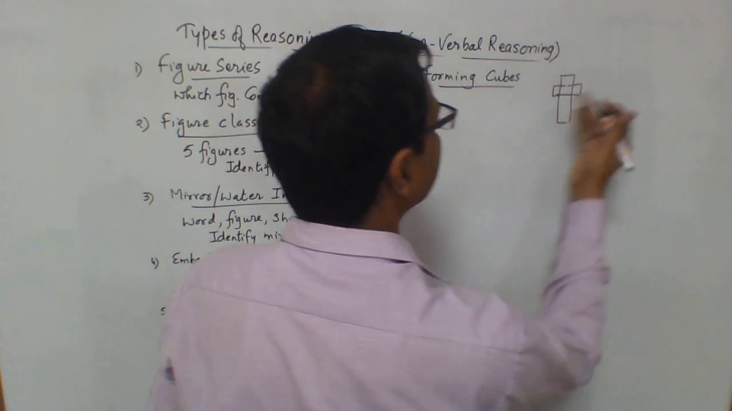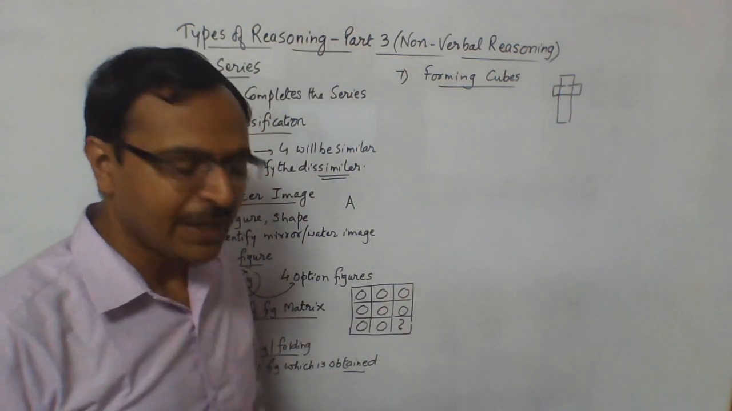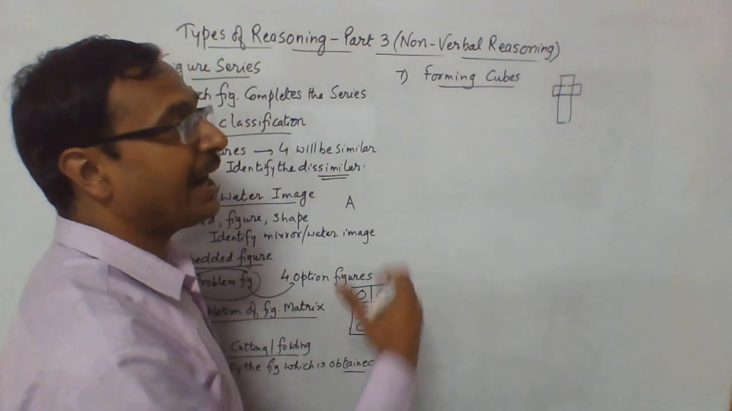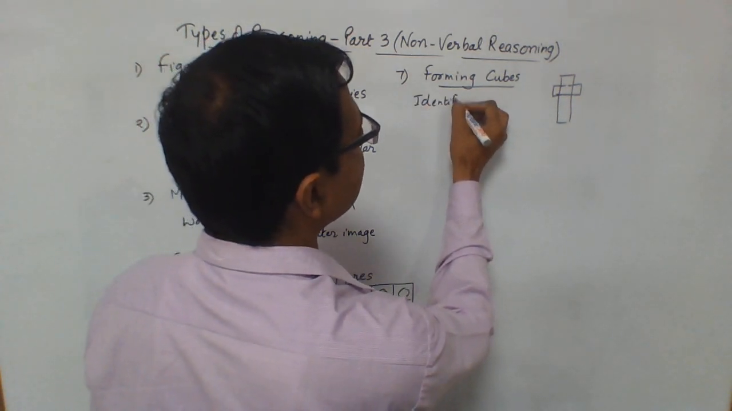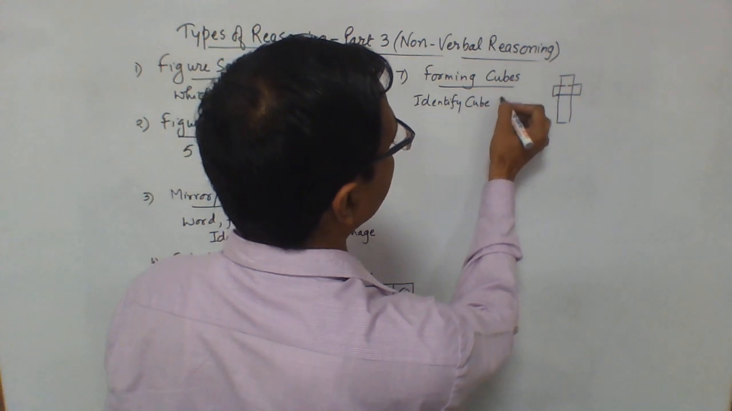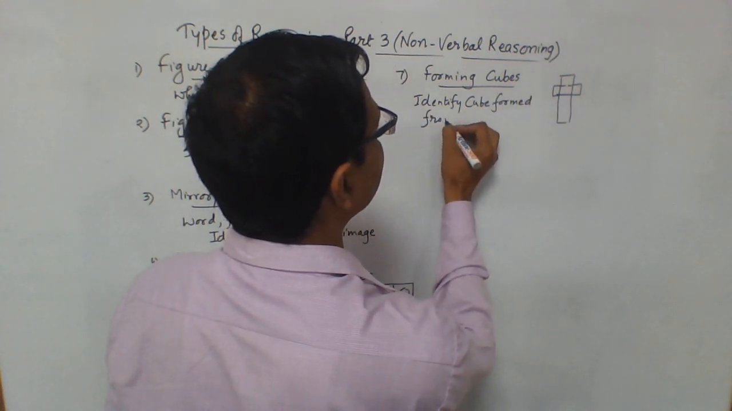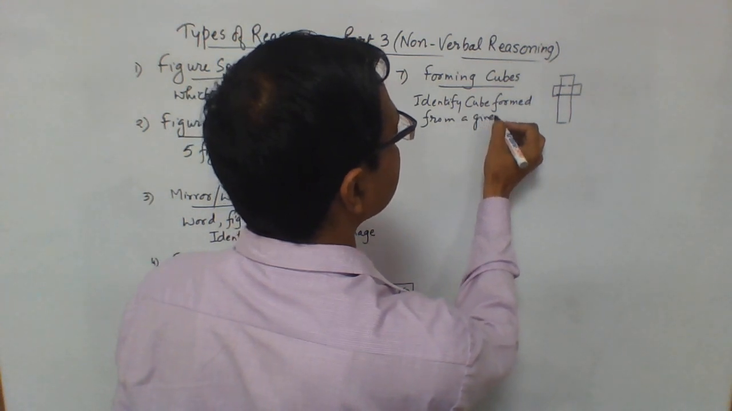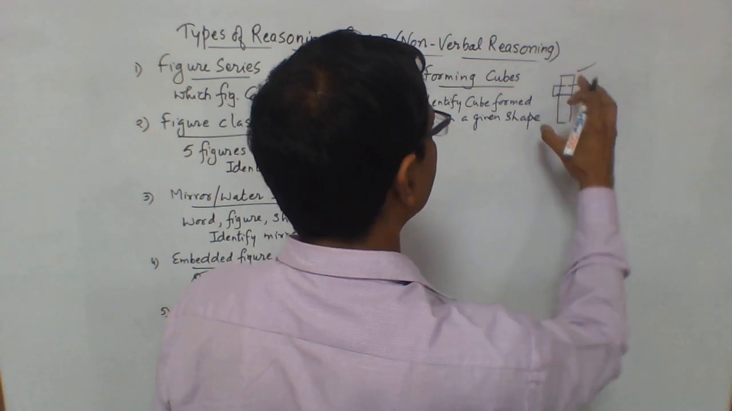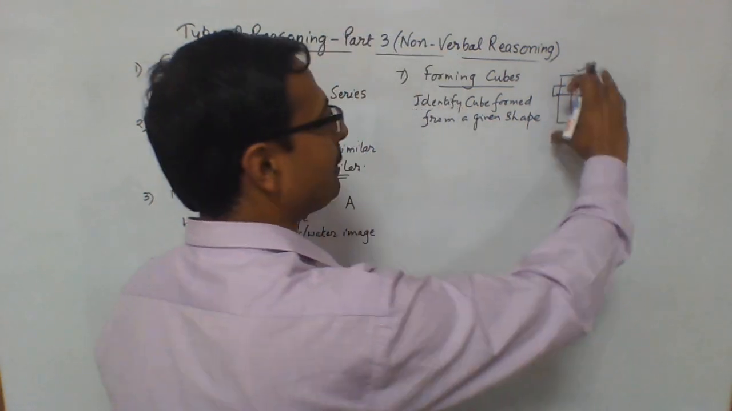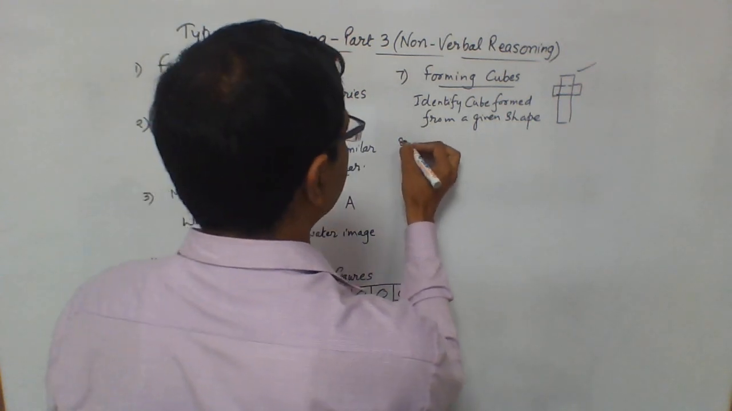So after folding this, a particular kind of cube is made, and that particular cube is to be identified. So, identify the cube formed from a given shape. Now this is the problem shape which is given to you, and you will be given 4 different cubes which can be obtained after folding this particular shape. Let's see the next one.